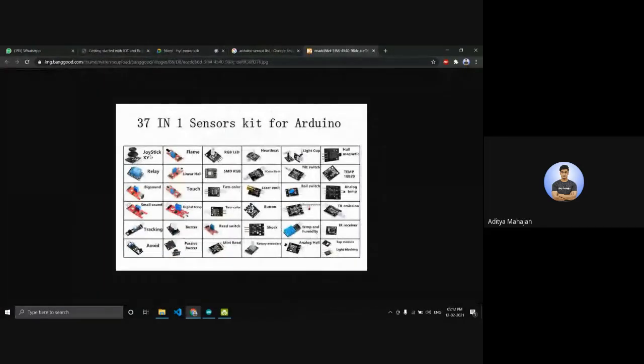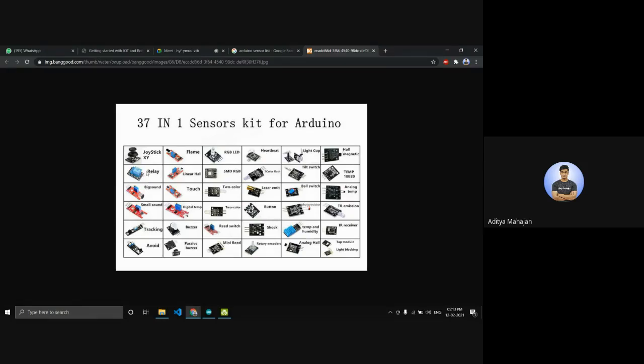So there's the joystick sensor. It's a joystick controller, not exactly a sensor. Then there's a flame sensor, which detects when there is a fire, so it can be used in fire alarms. RGB LED is just an output, I guess. Yeah. So there's the heartbeat sensor, which is currently being used in a lot of oximeters and stuff. Then there's the Hall magnetic sensor, which detects the presence of a magnetic field.